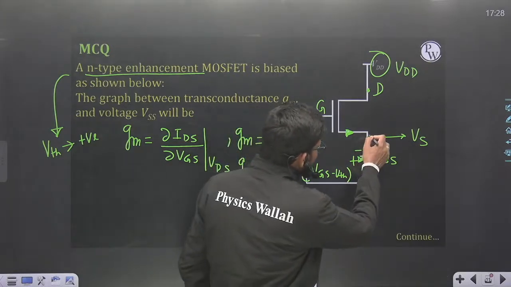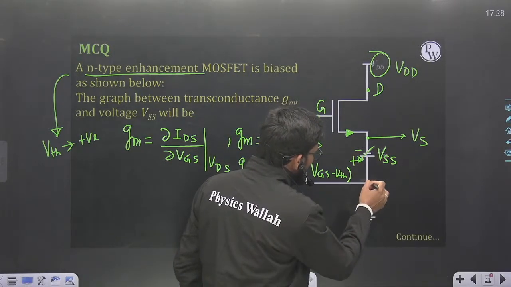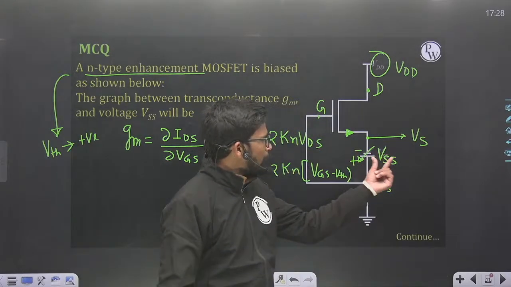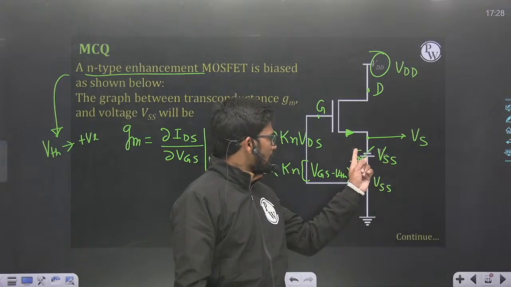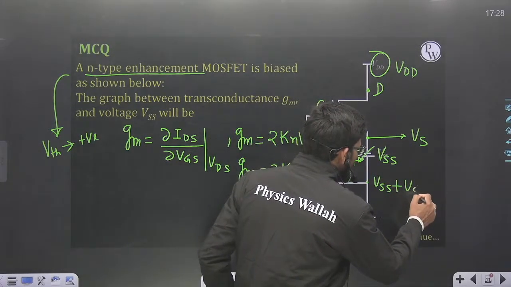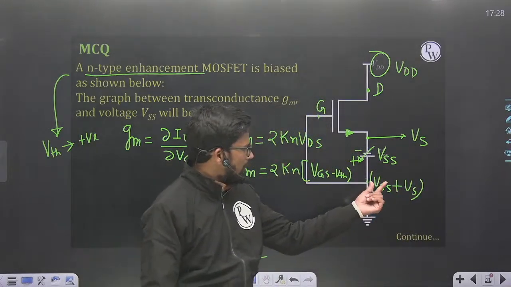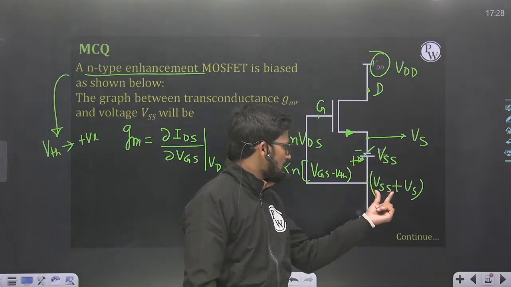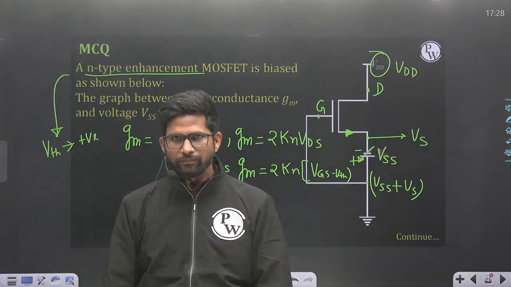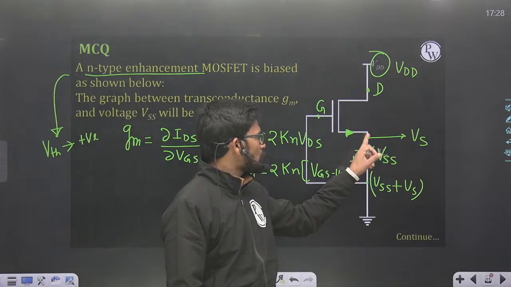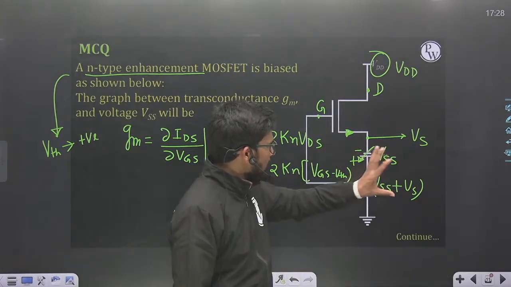If this voltage is Vs, then this minus plus, this voltage will be what? This is a battery of potential VSS, and minus is at Vs, then plus end will be at VSS plus Vs, so that the potential difference is V plus minus V minus, VSS plus Vs minus Vs, is equal to VSS. So plus node of the battery is at VSS plus Vs, minus node is at Vs, and the potential difference is VSS.